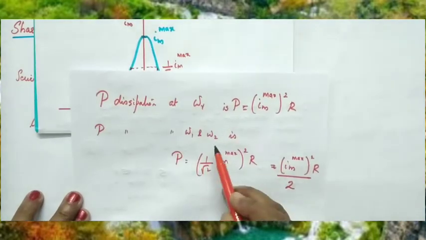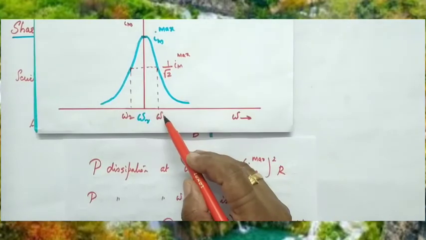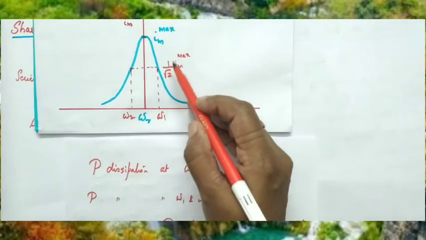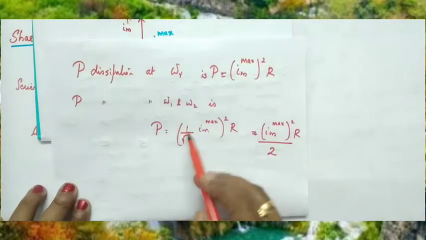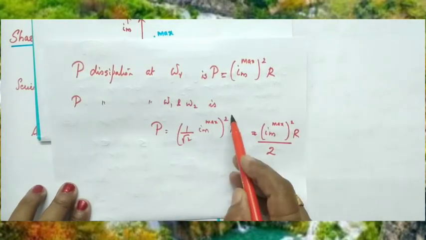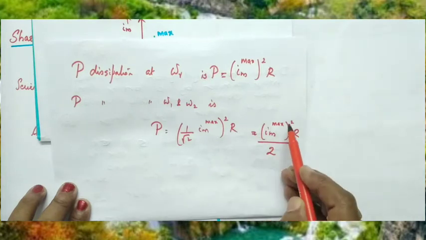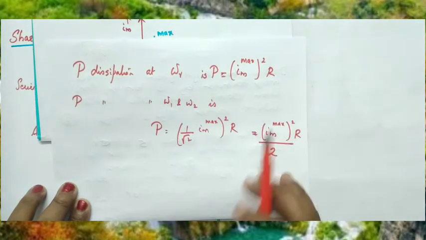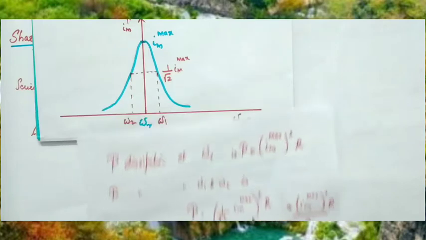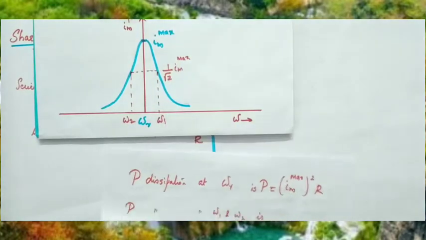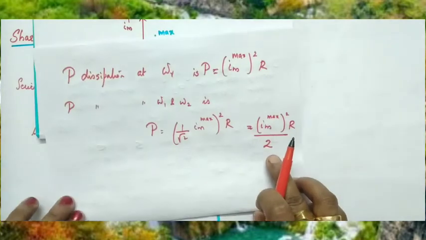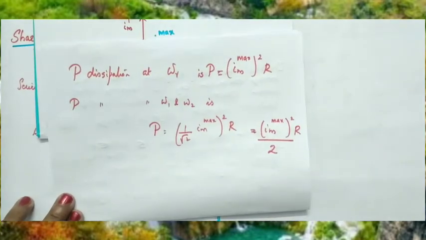Already we have discussed that at omega 1 and omega 2, current is 1 by root 2 times Im max. So power equals (1 by root 2 Im max) the whole square into R, that is Im max the whole square R by 2, that is, power becomes half. Okay children, so at omega 1 and omega 2, current is 1 by root 2 times Im max and power dissipation becomes half. That is the assumption.